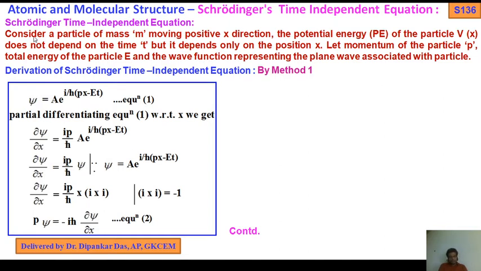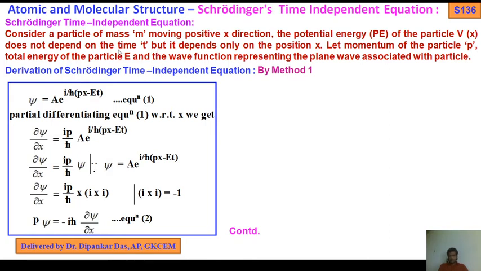So, Schrödinger time independent equation. Consider a particle of mass m moving in the positive x direction. The potential energy of the particle V(x) does not depend on the time t.